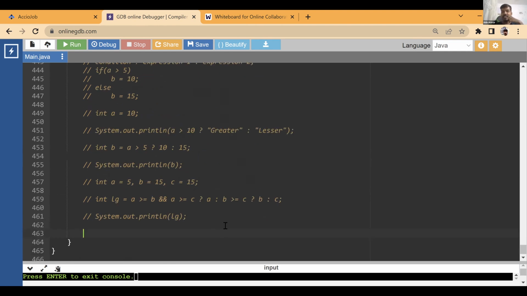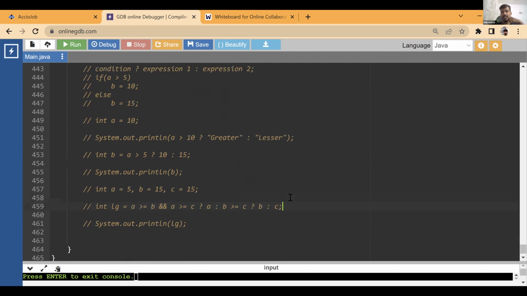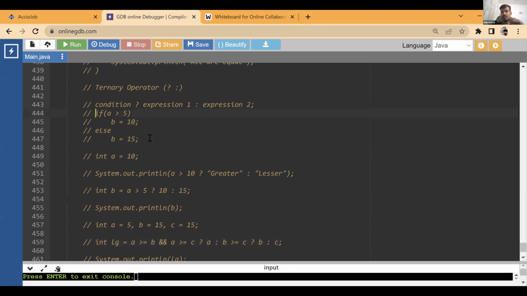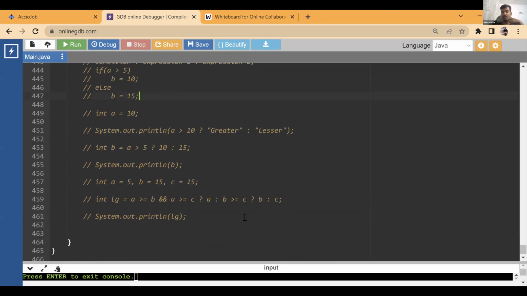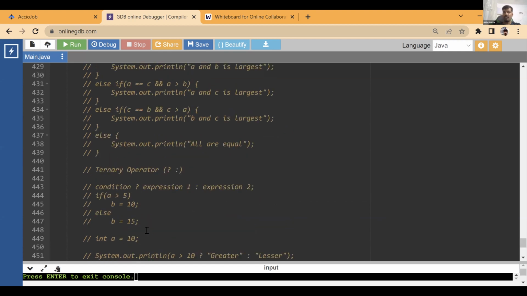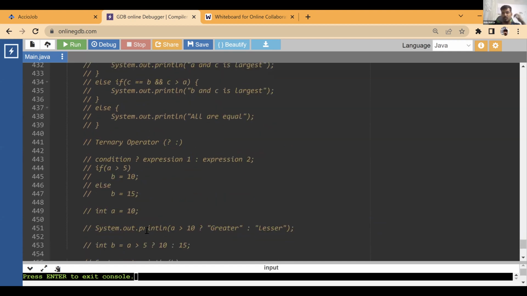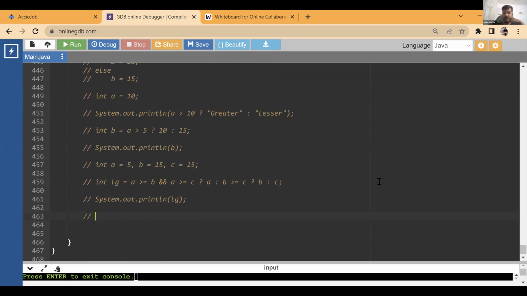Ternary is less code, but it is a little more difficult to understand than if else. If else is very easy to understand. If I write just this in if else, it is easy to understand, so ternary becomes a little more difficult. But it is always lesser code. Clear? So conditionals, ternary operators, clear? No doubts? I would prefer if else any day over ternary.